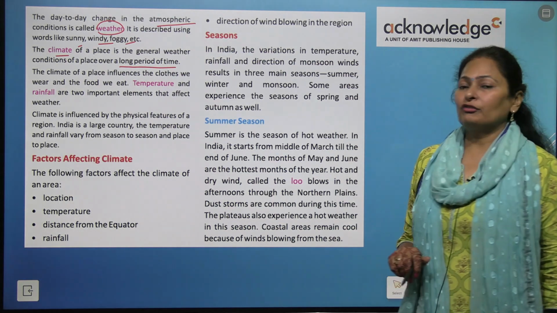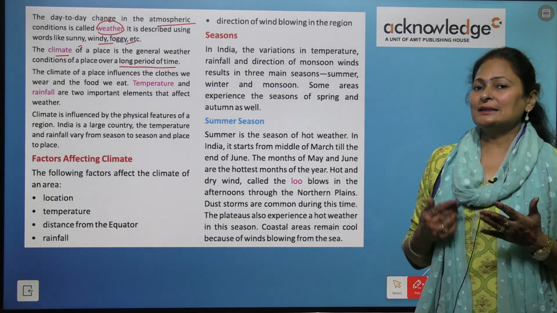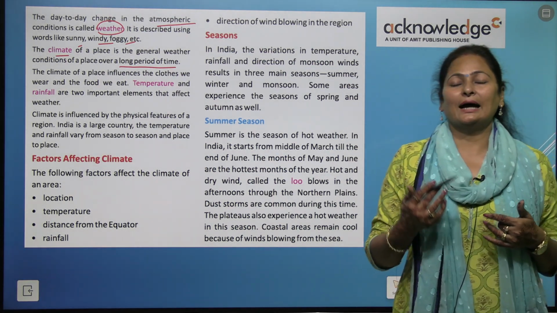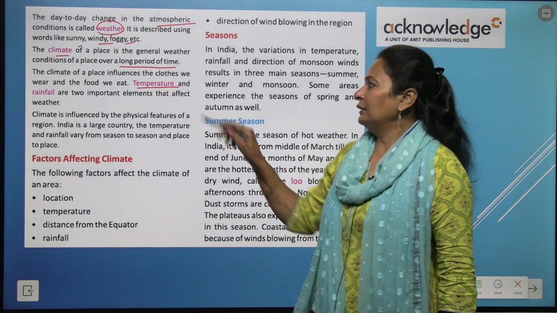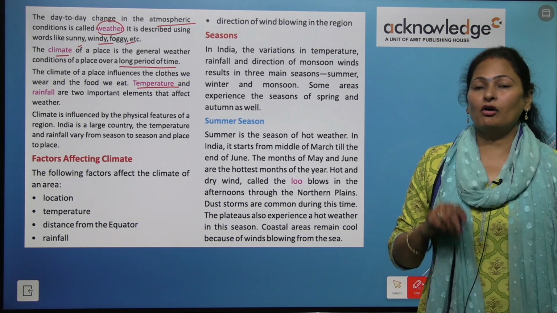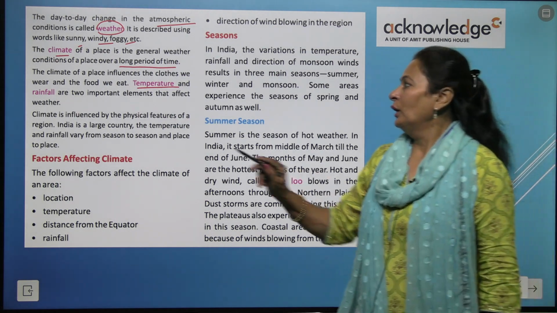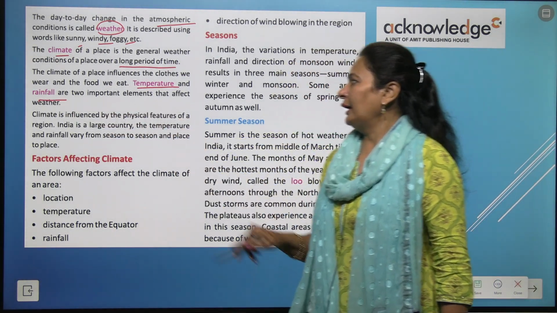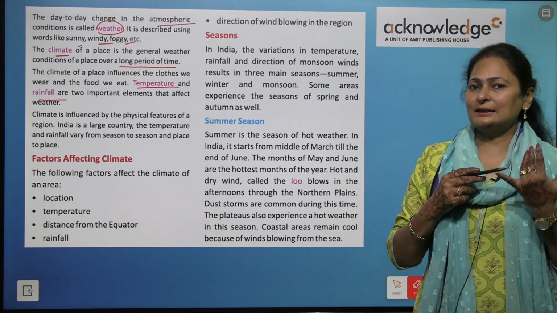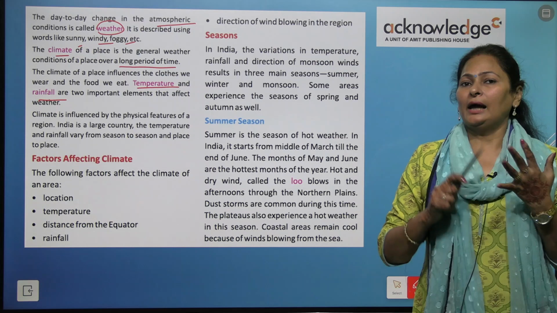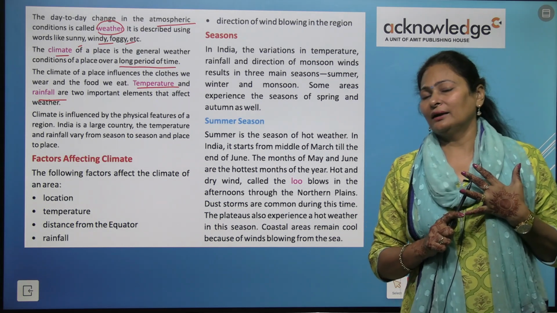The climate of a place influences the eating habits and the dressing sense of the people. Temperature and rainfall are the two important elements that affect the weather. What affects it? It is rainfall and the temperature of that area.